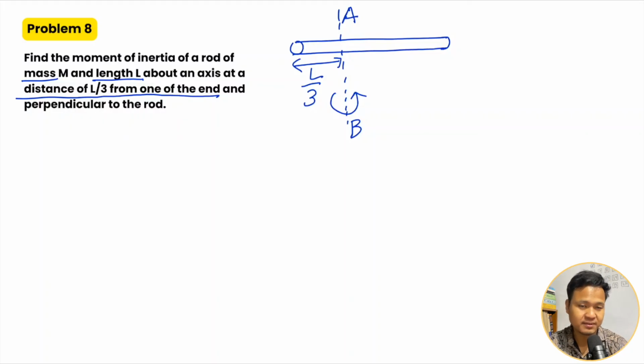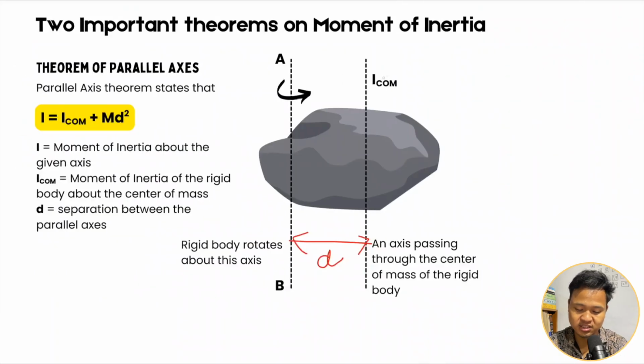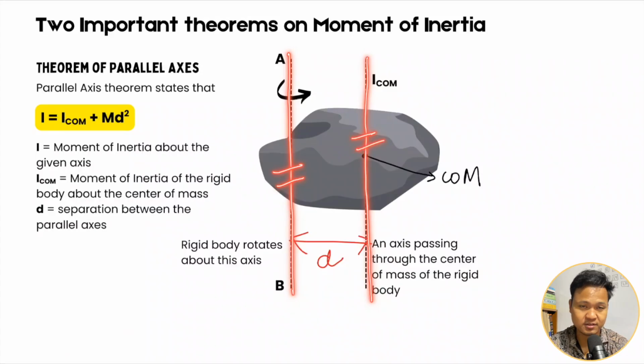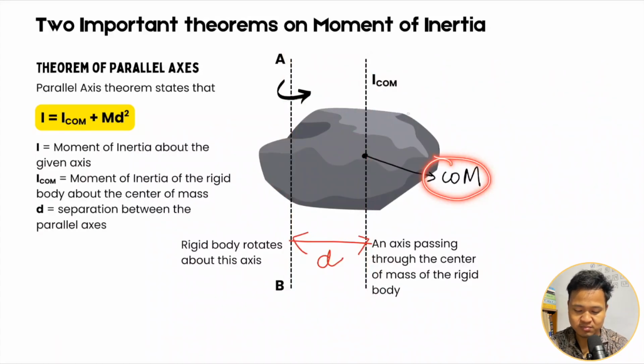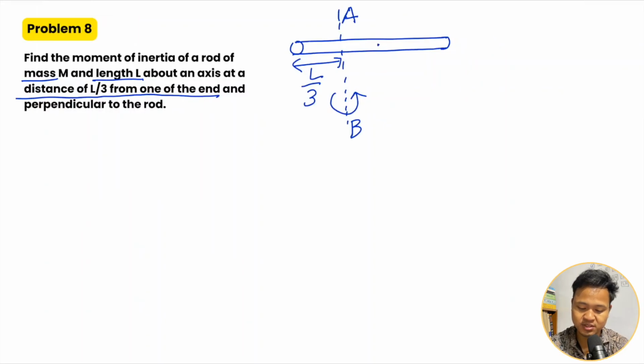To solve this question we use the parallel axis theorem. The given axis does not pass through the center of mass, so it should be about the center of mass. Above the center of mass you draw one axis which is parallel to the given axis. That is the condition. So now I'm going to draw one axis about the center of mass which is parallel to the given axis.